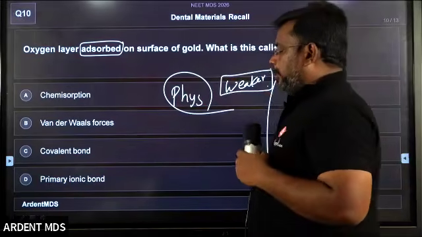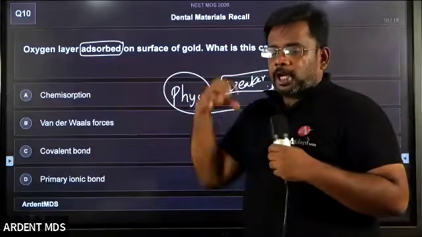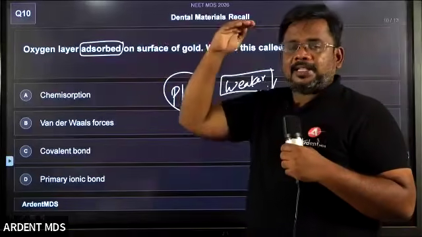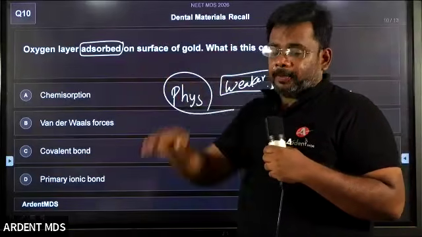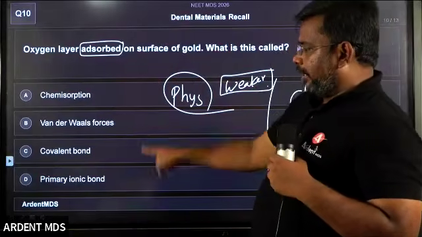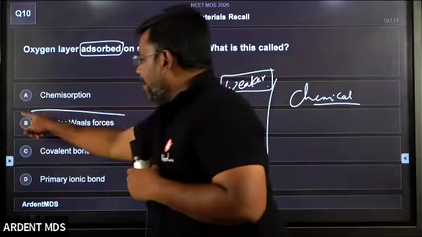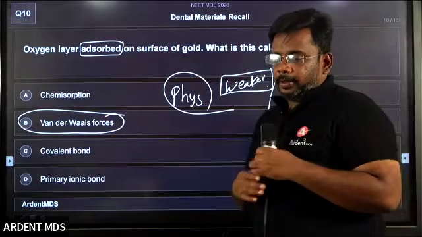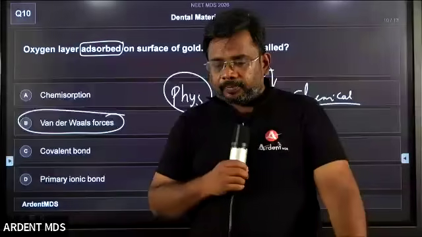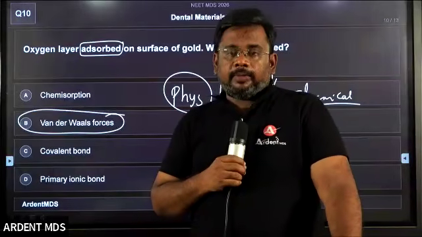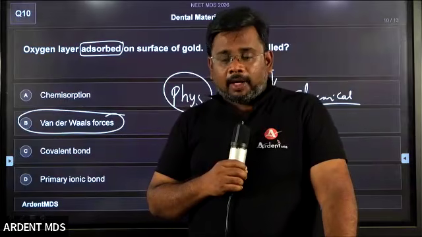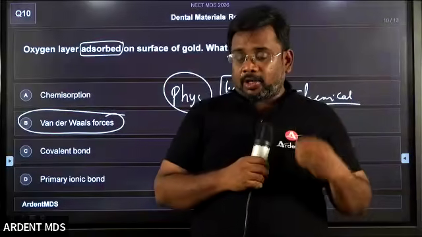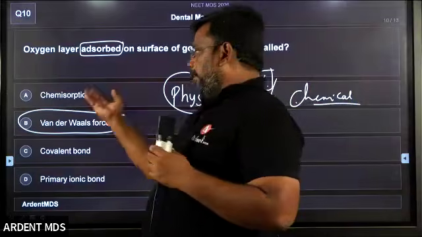The chemical bond is stronger. Absorption means the bond goes inside; since it is retained only on the surface, adsorption is weaker. The weaker bond is obviously van der Waals force. Van der Waals force is a physical bond, a weaker bond. Covalent bond and ionic bond are called chemical bonds, which are much stronger. This is actually a type of absorption.